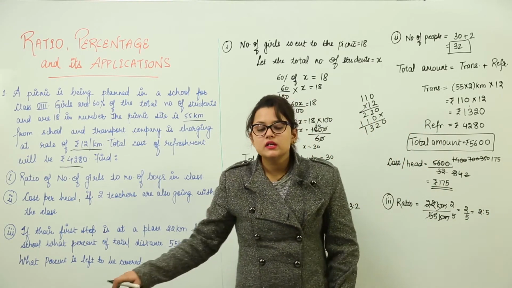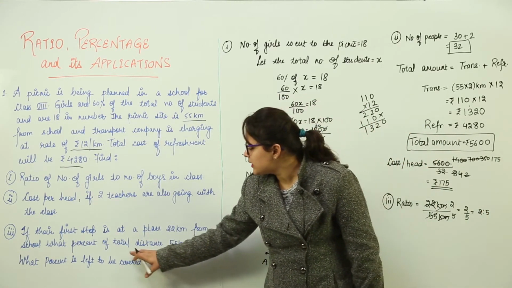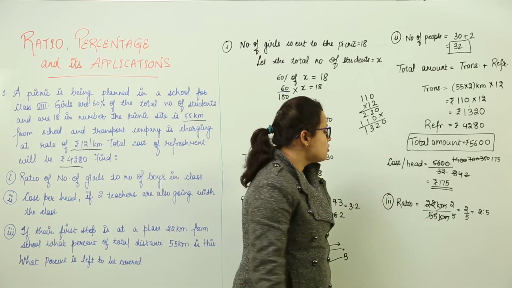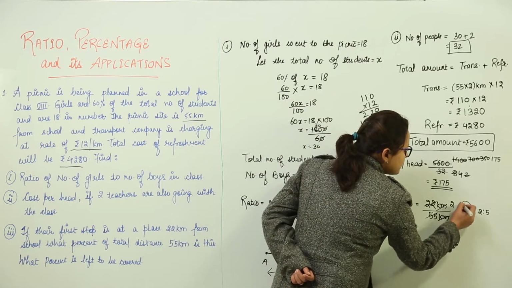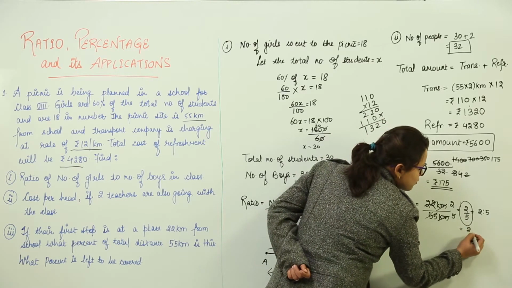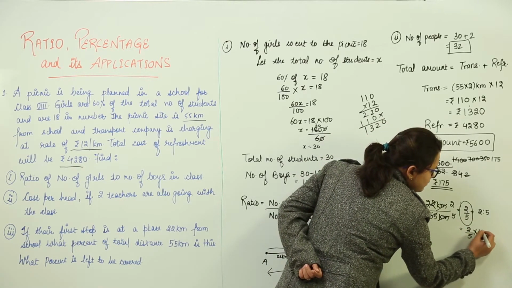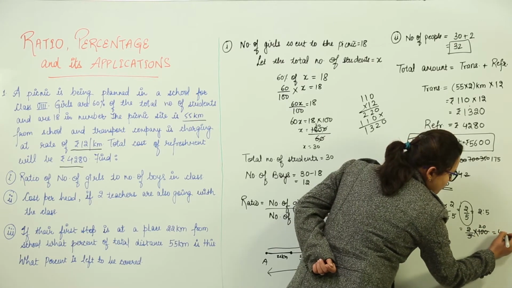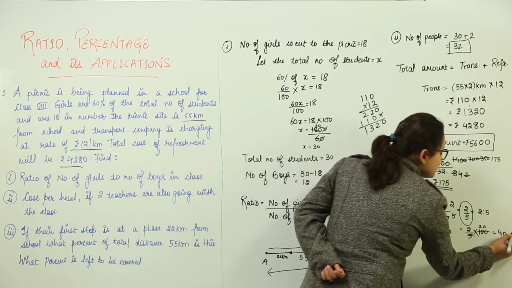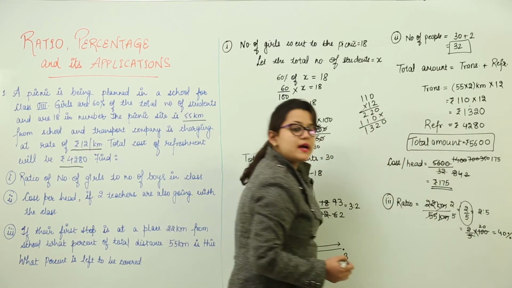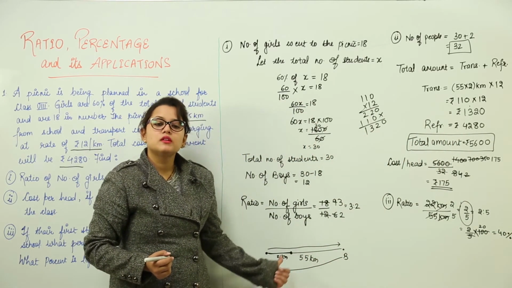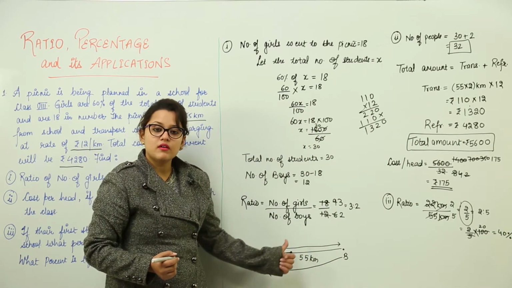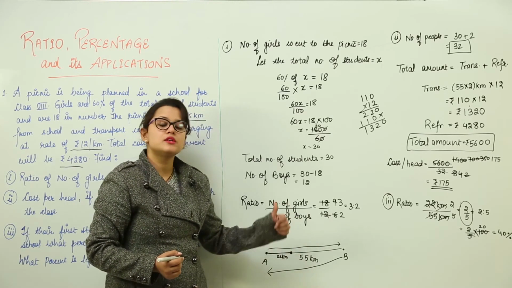But over here the question was asking us to calculate the percentage. So what do we need to do? We already got the fraction form. We are only going to multiply it with 100 and we would get it as 40%. Now this was only the 40%. That means from the school the first stop was traveling up to 40% only.